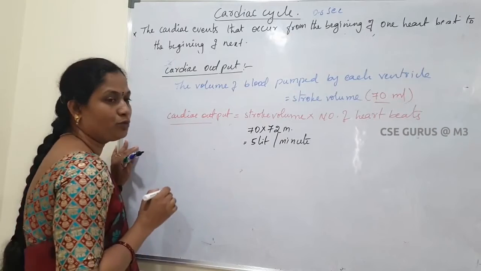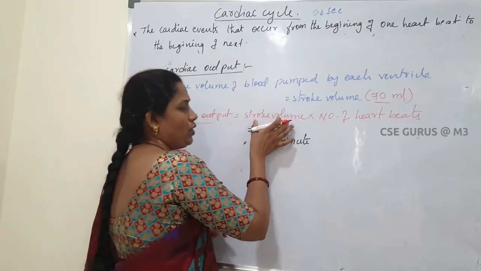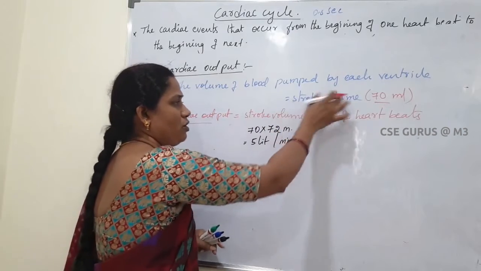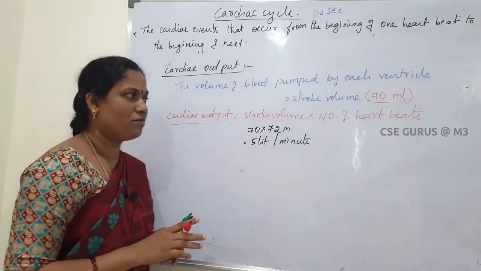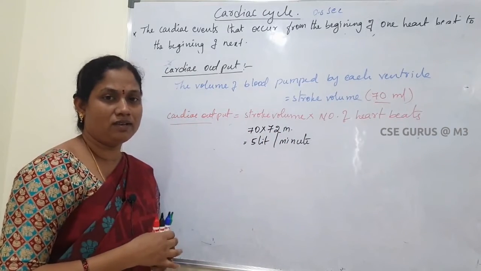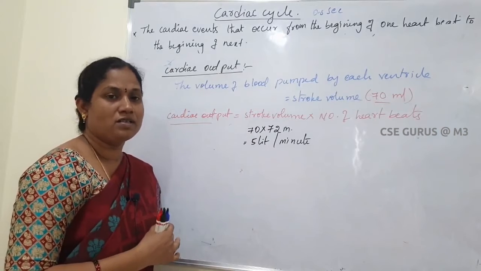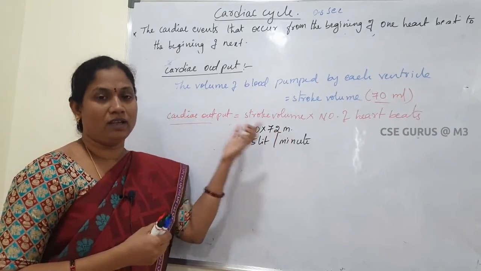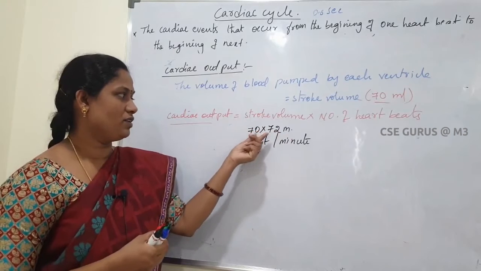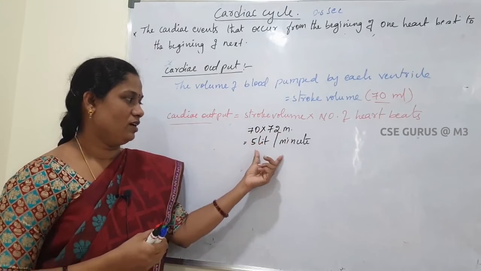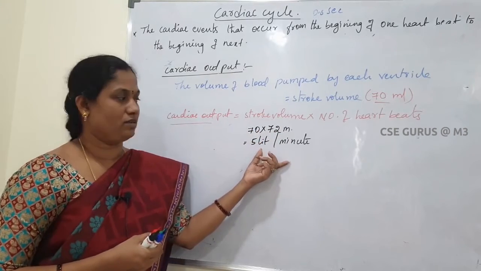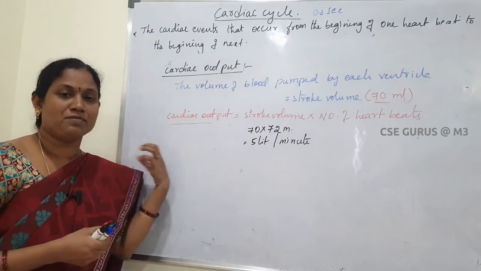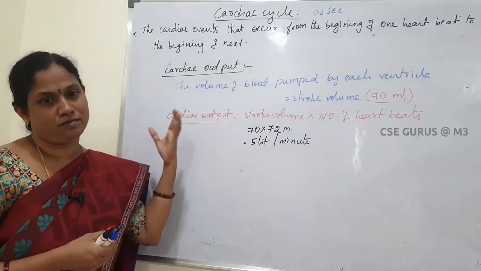Next, cardiac output means the stroke volume multiplied by the number of heartbeats. Stroke volume is how much? 70 ml. Next, the number of heartbeats. A healthy human heart shows 72 heartbeats per minute. So 70 into 72 is equal to about 5 liters per minute. This means our heart pumps 5 liters of blood per minute.